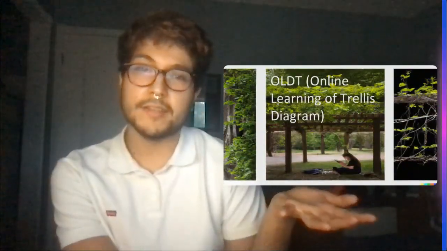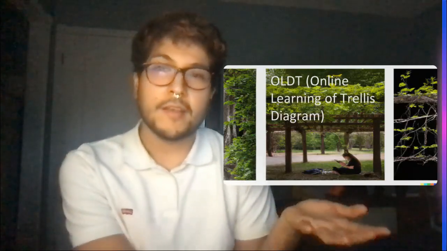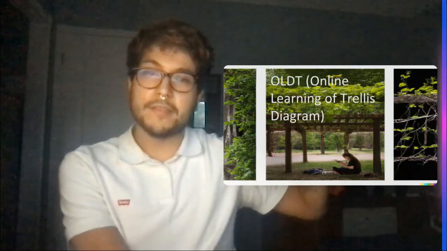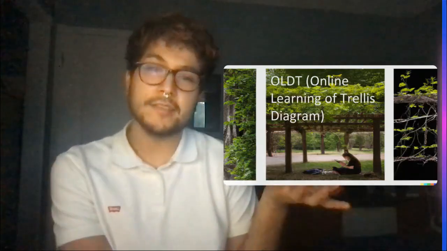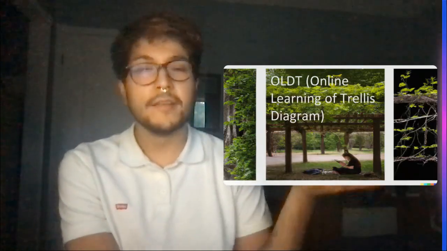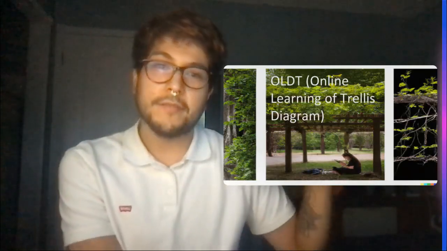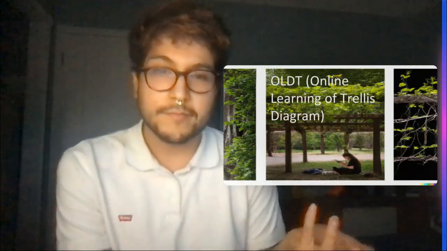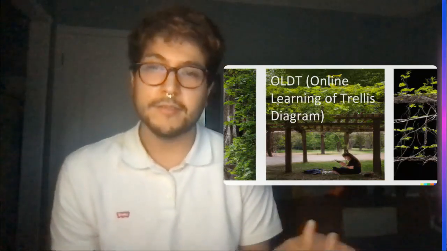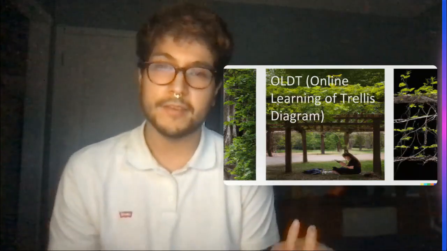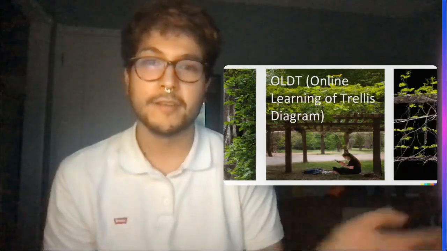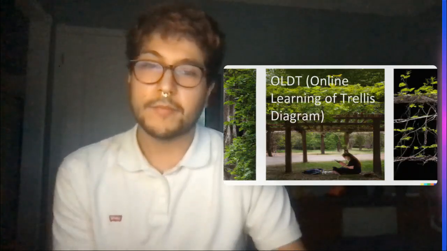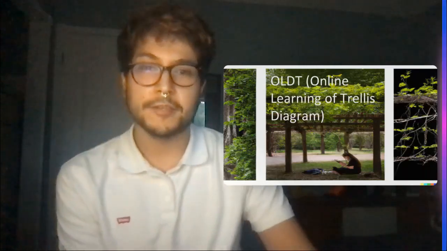I picked this image because I think it represents what a trellis is. It is something that supports the transmission of messages. As you can see, this lady sitting below the trellis of vines is using her electronic device to send information, receiving information, sending information, and this proposed method will probably be implemented sometime in the near future.